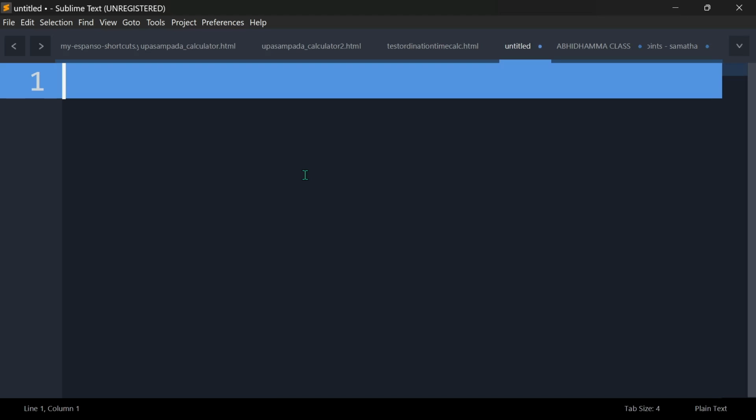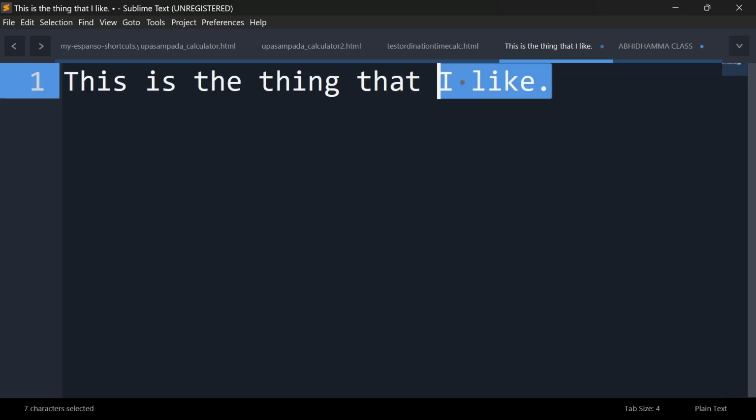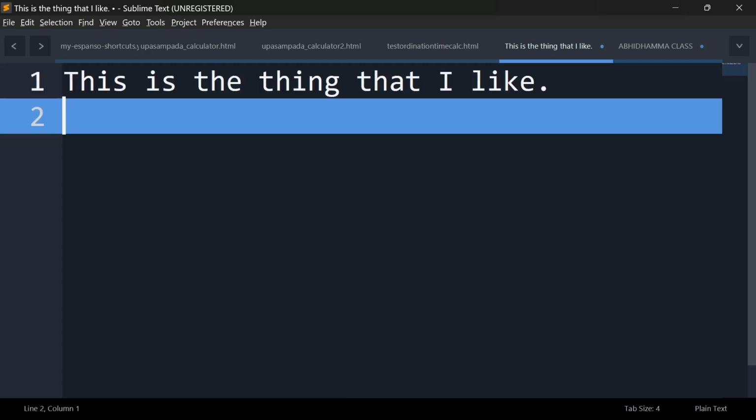For example, the previous pronouns, relative pronouns, we use after the noun, right? For example, this is the thing, and then I'm talking about the thing that I like. So that I like. I just add it after the noun I want to talk about. But with what, you don't use it in the same way.